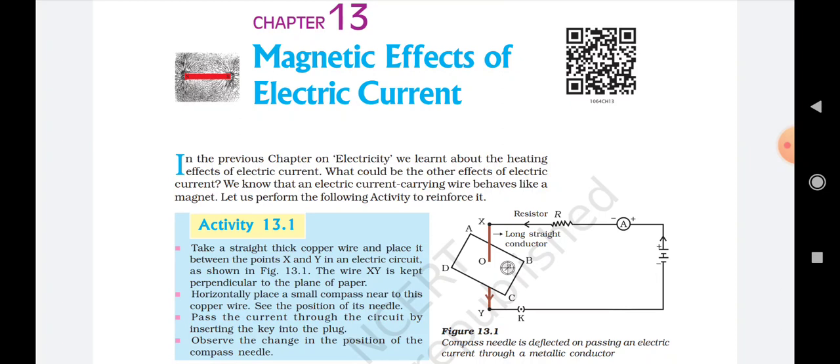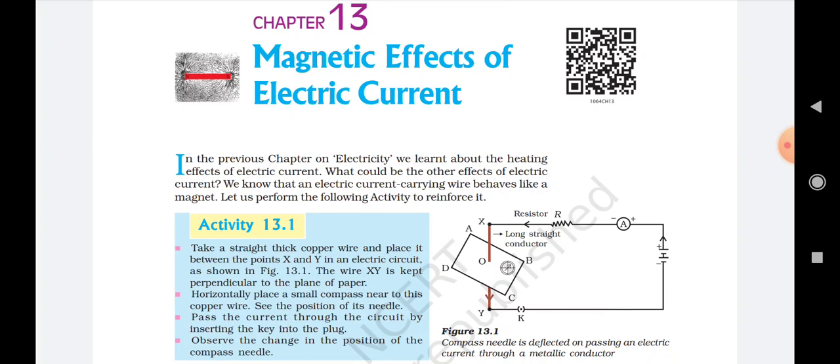You see, I think that in the previous classes you already know the concept of the effects of electricity, and till date we know the chemical effect of electric current and the heating effect of electric current.